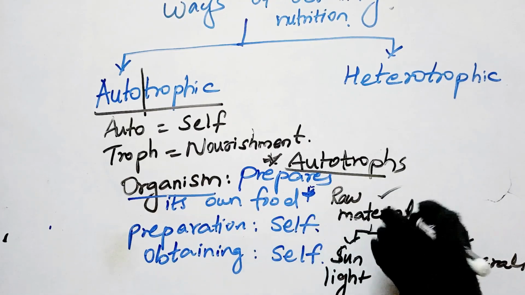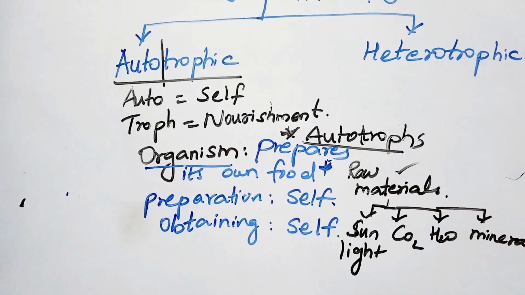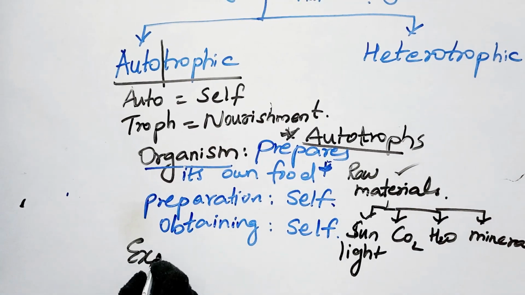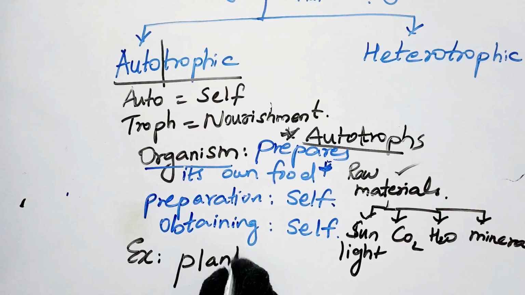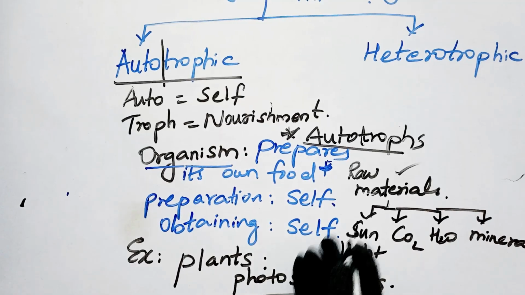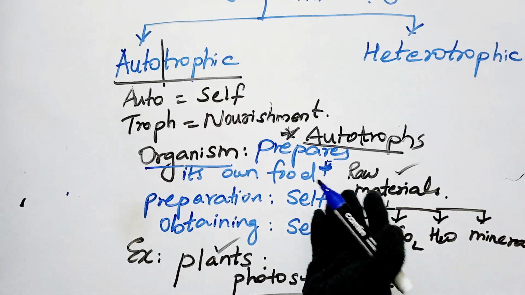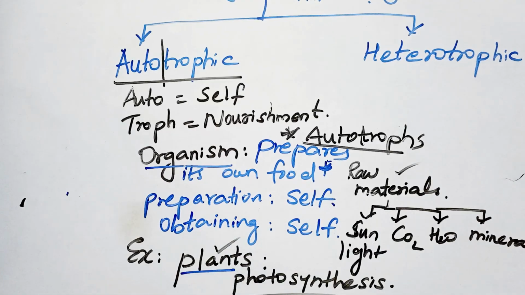And who are autotrophs, children? Well, the best example is none other than plants, which do the process of photosynthesis. So photosynthesis is nothing but the food making process of these autotrophs. And who are autotrophs? Those organisms which prepare their own food. And the best example is plants.